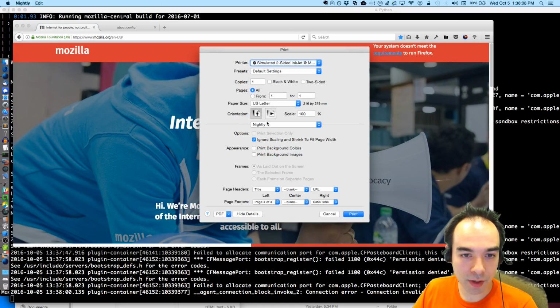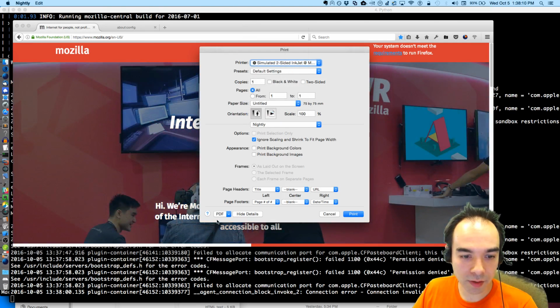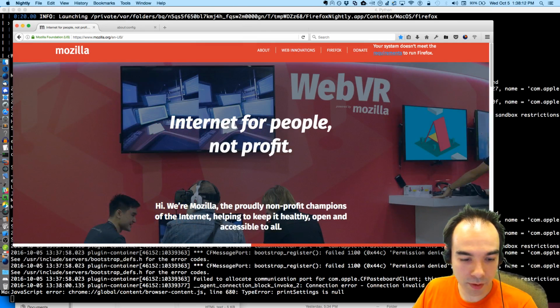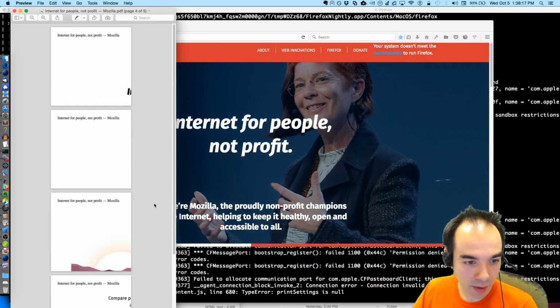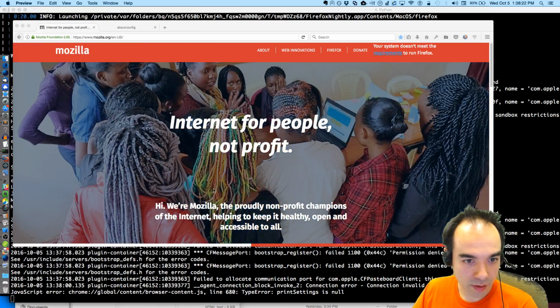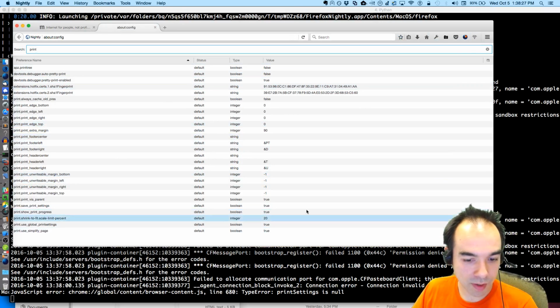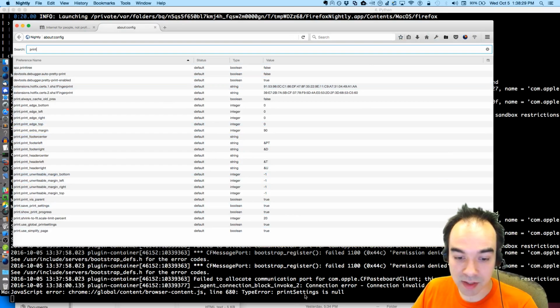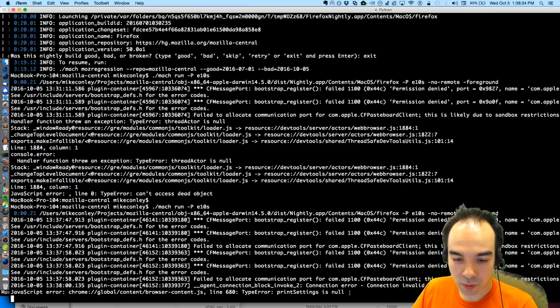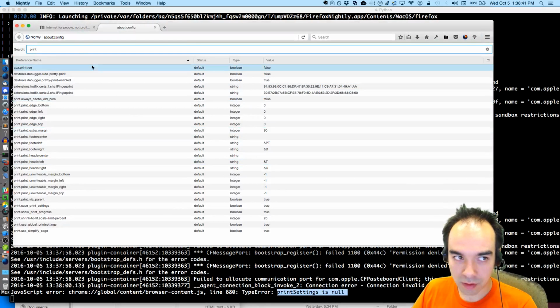Simulated inkjet printer. We're going to say untitled and open PDF in preview. And it says print settings is null here. And then we get this. Now what's in print? In our print configuration. So maybe it's when print settings is not null that we reproduce the issue. When print settings is not null. How could that be?